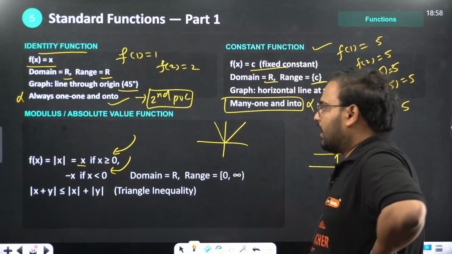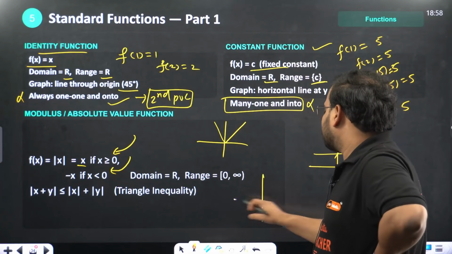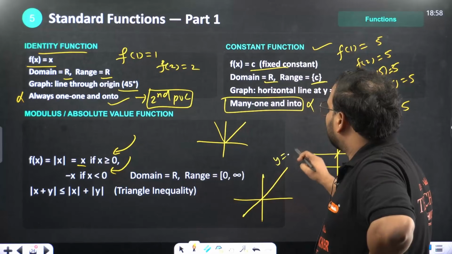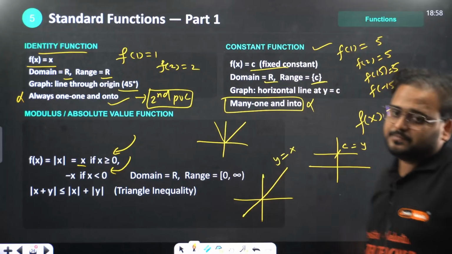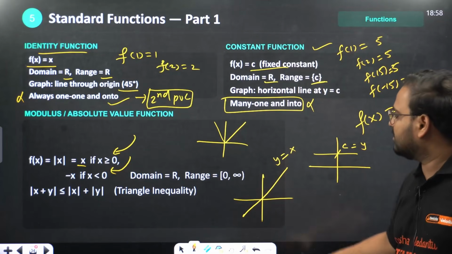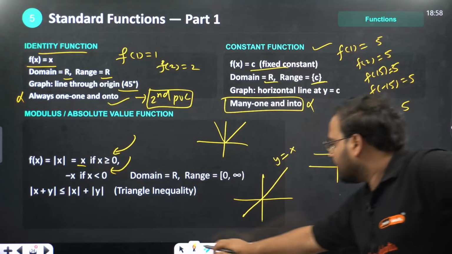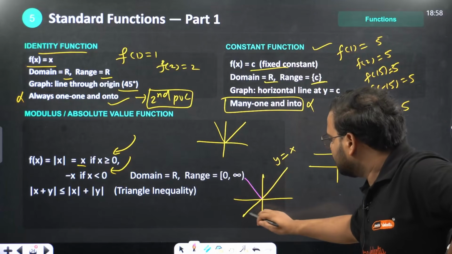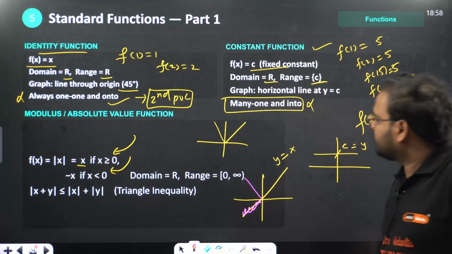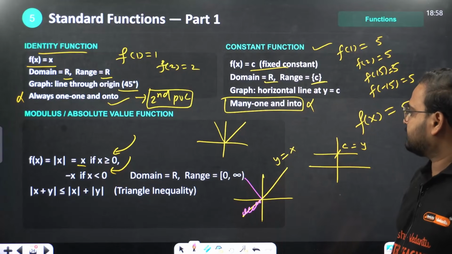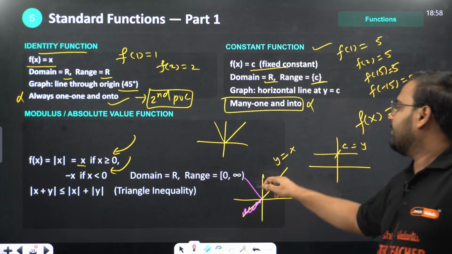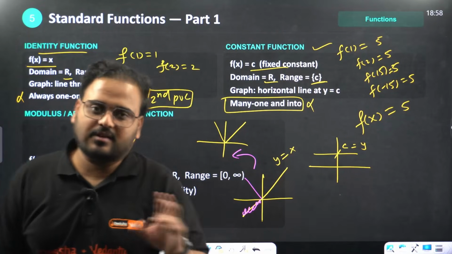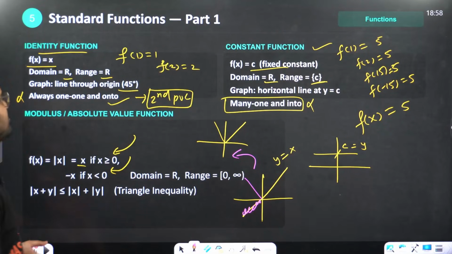How do we get that actually? Remember this line. Which line is this? This function is called the identity function. If you take modulus on that, this part you see over here moves upward, and this is removed. So if you apply modulus on the identity function, it becomes... the identity function becomes modulus if you're taking only positive values into consideration.